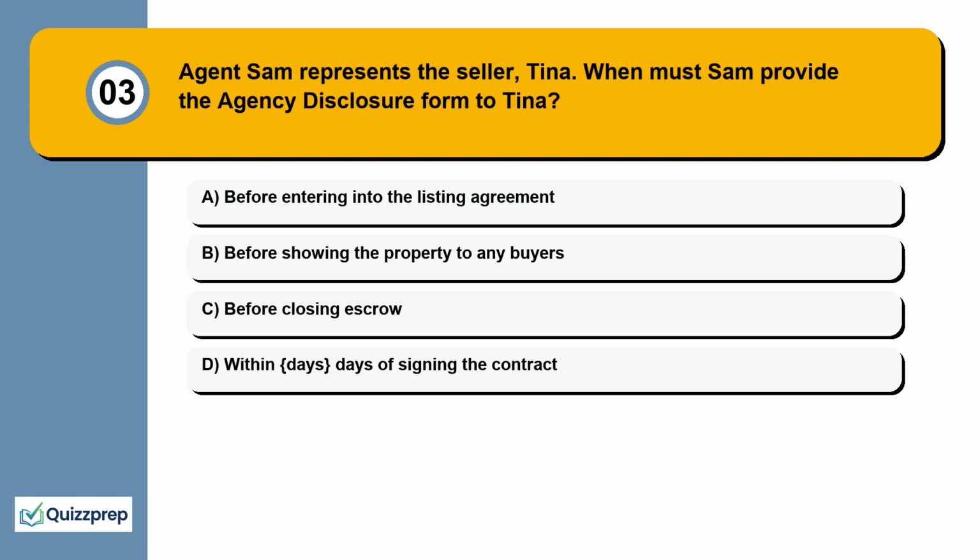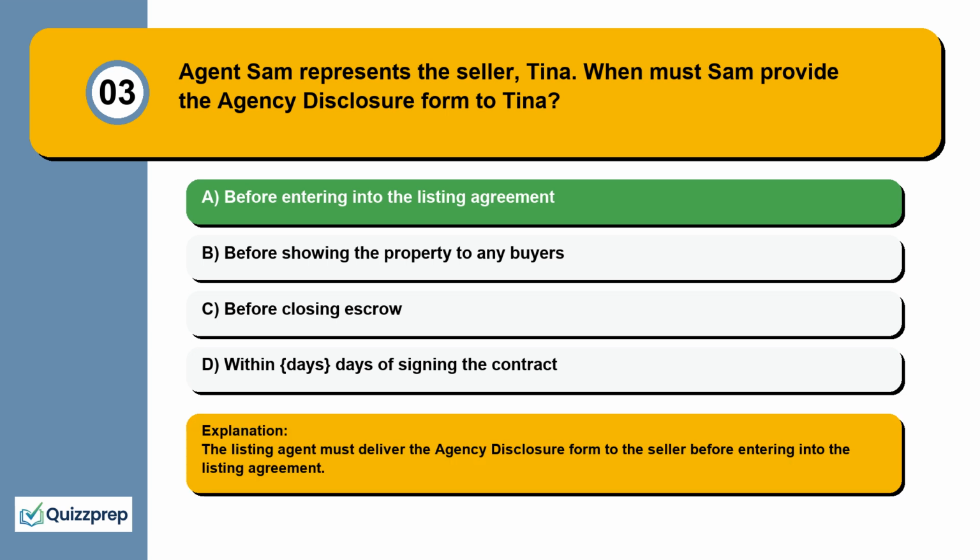Question 3. Agent Sam represents the seller, Tina. When must Sam provide the agency disclosure form to Tina? Before entering into the listing agreement, before showing the property to any buyers, before closing escrow, within days of signing the contract.